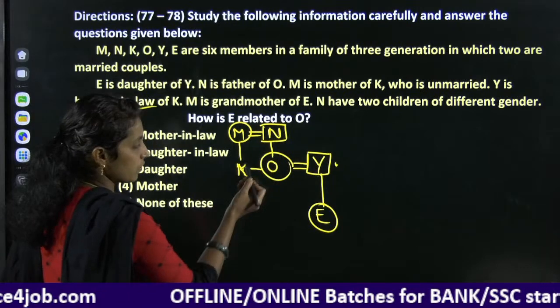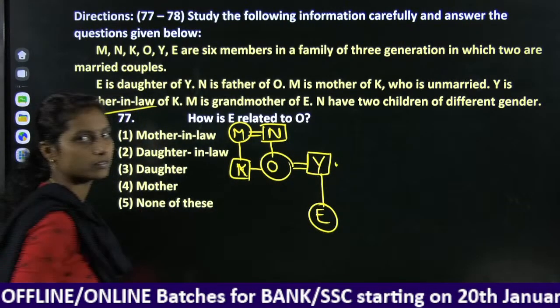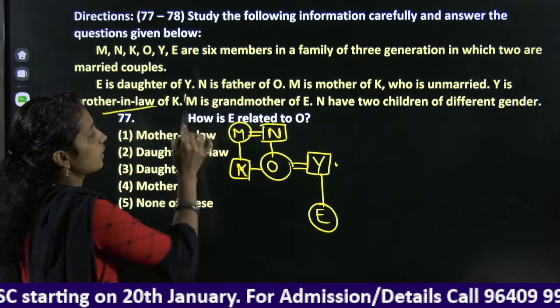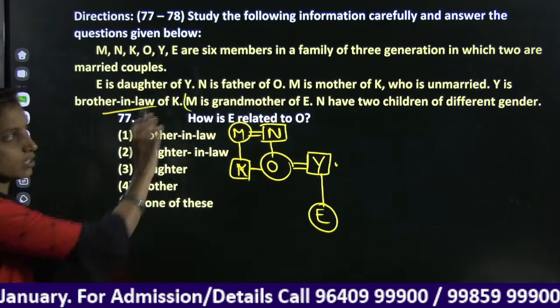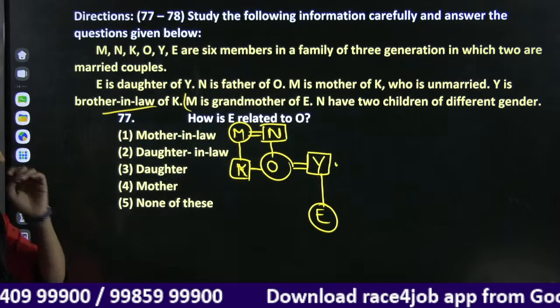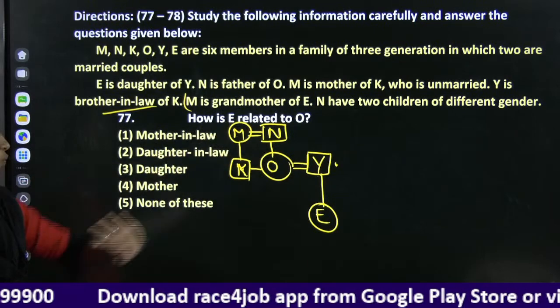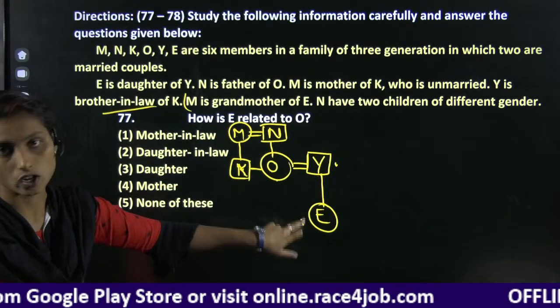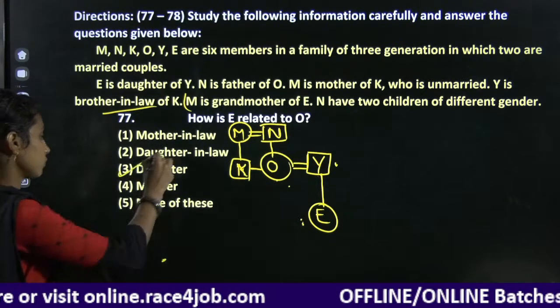One is a female, another should be a male candidate. Right? M is the grandmother of E. This point is not needed; we got clarity on the answer directly from the first 3 sentences. How is E related to O? E related to O, check it. E is the daughter of O. Option 3.